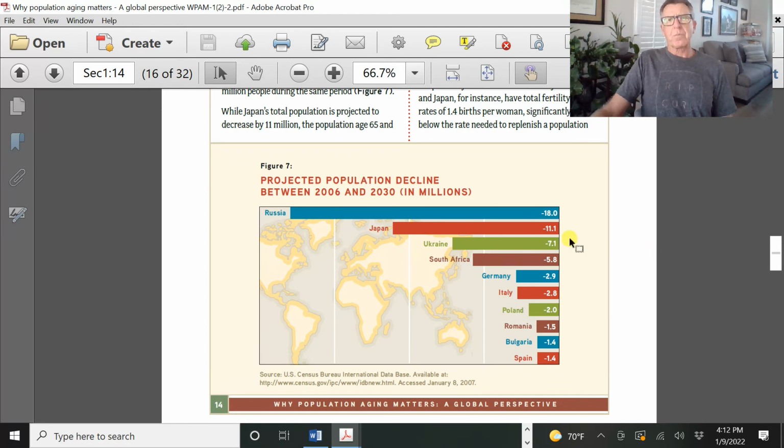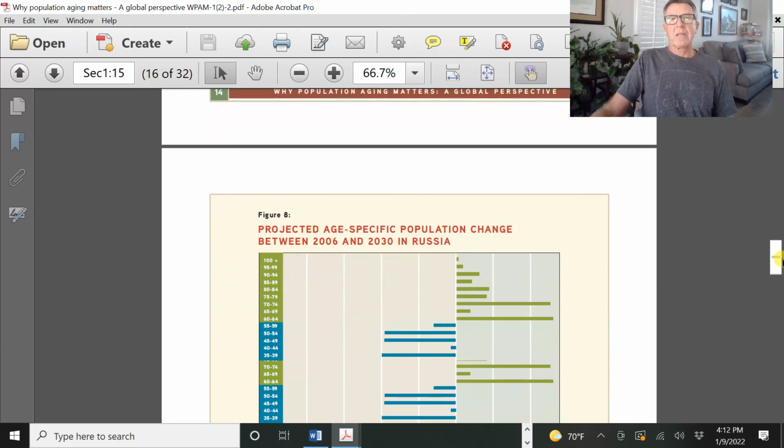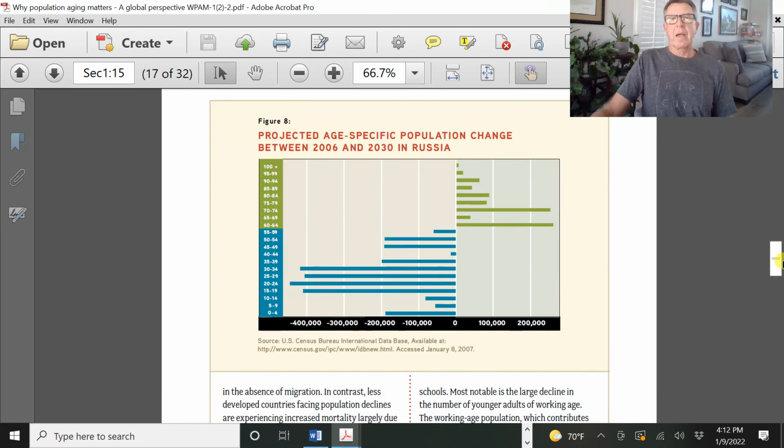Big population decline, you see right here in Japan, on and on. And we look at Russia as the example, again going from 2006 to 2030, and this is just looking at raw numbers in hundreds of thousands of people.